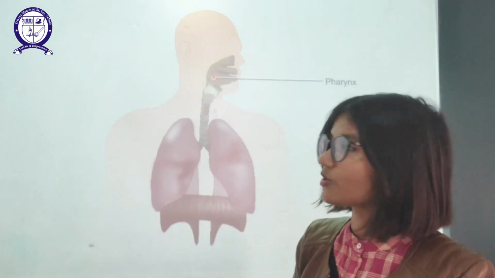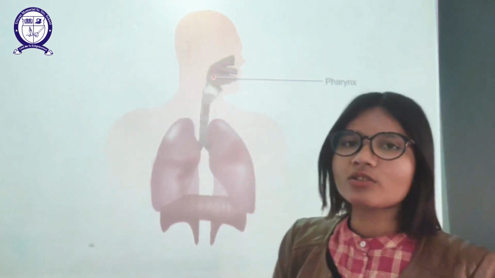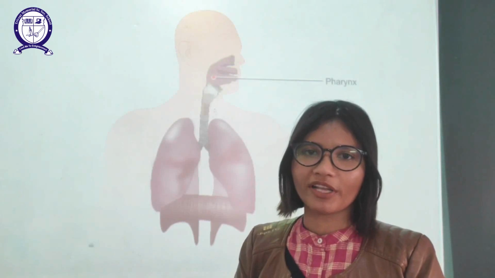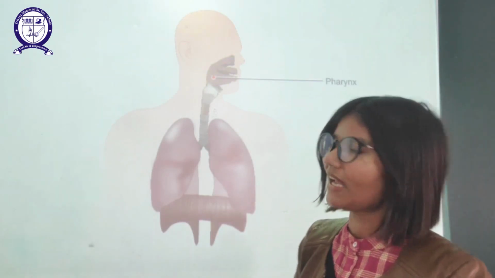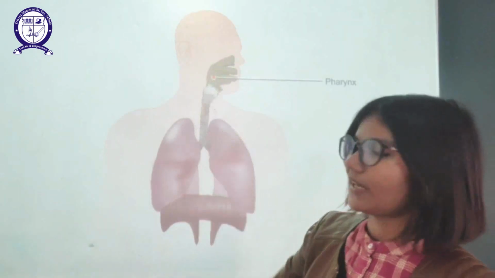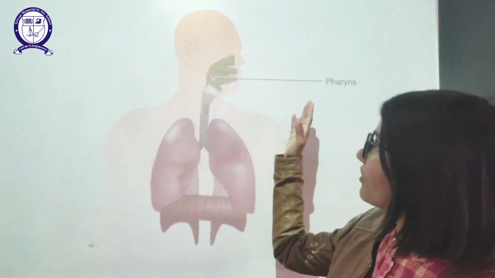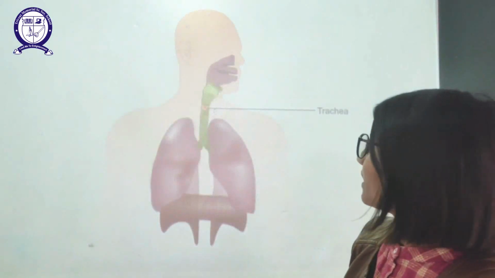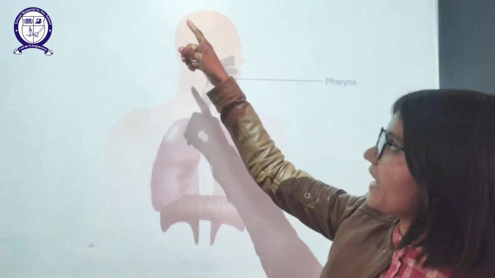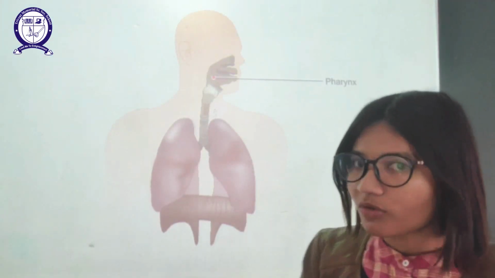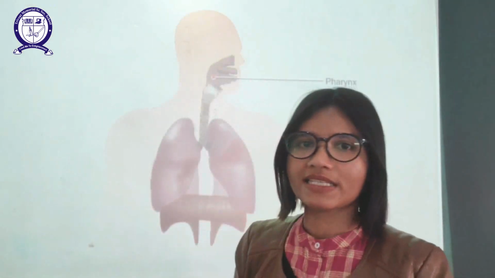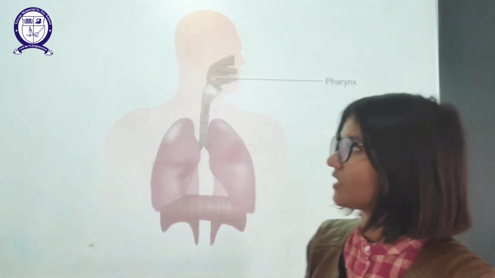But before pharynx also, this part is known as the nasal cavity. Air comes inside the body through this nasal cavity and then it goes down through this pharynx. Okay, pharynx contains the buccal cavity also. As the definition is given here, pharynx is the membrane-lined cavity behind the nose and mouth, which is connecting them through the esophagus. So the esophagus is the second part of our respiratory system.